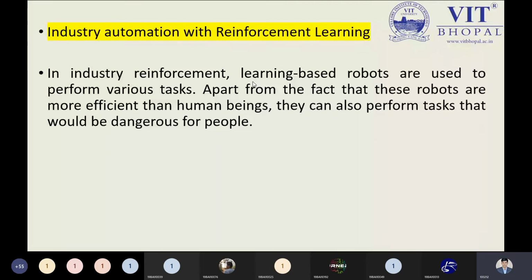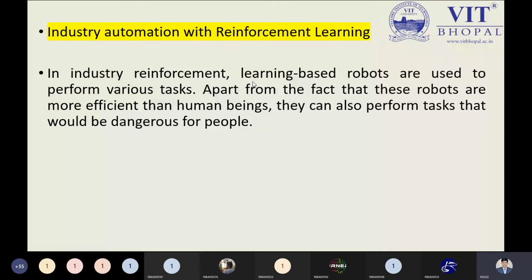Without human intervention, it will build the car in less time than a human would take. So we can save time. That is the reason robotics is nowadays more important in industry.